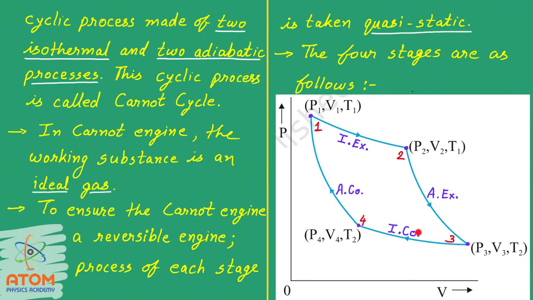And in the fourth stage, it gets adiabatic contraction, and the gas reaches its initial position again. So the whole cycle is completed. You can see there are four stages, two isothermal processes and two adiabatic processes. Let us see each and every stage one by one and calculate the work done in each stage.